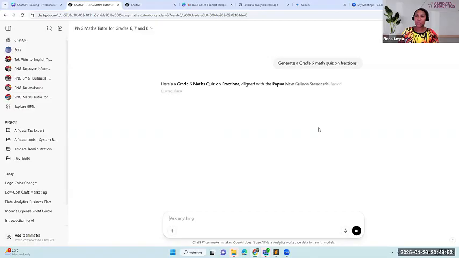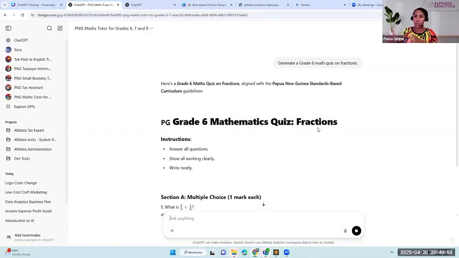And because this custom GPT's main focus is on the syllabus, of course you'll have to be specific on the type of maths topic, but the whole focus is on the grade 6, 7, and 8 maths syllabus.